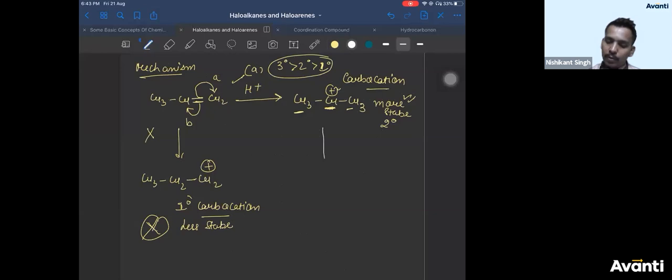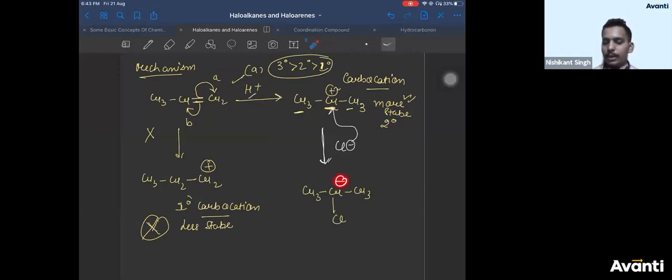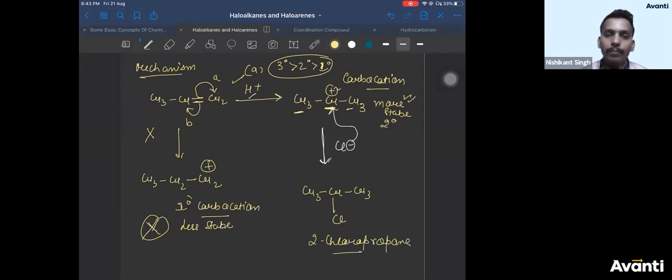In the next step, from your HCl, H plus has been used, Cl minus will come, and Cl minus will form a bond with the carbon having plus charge. So you get CH3, CH, CH3, the carbon having a positive charge, and Cl minus will form a bond. So you got 2-chloropropane. Is that clear?